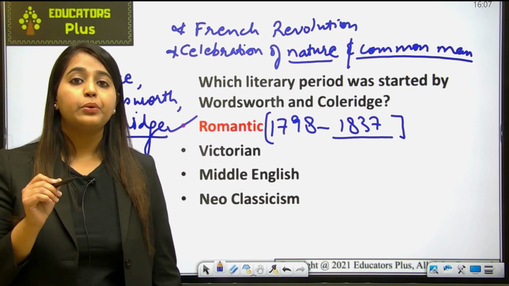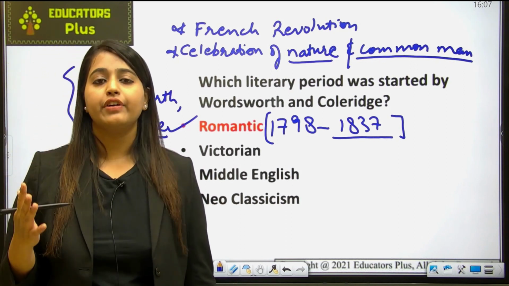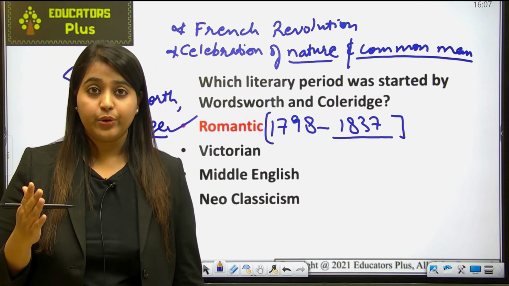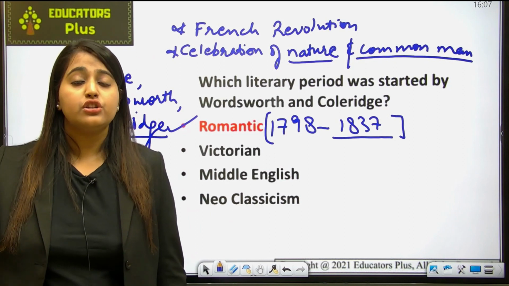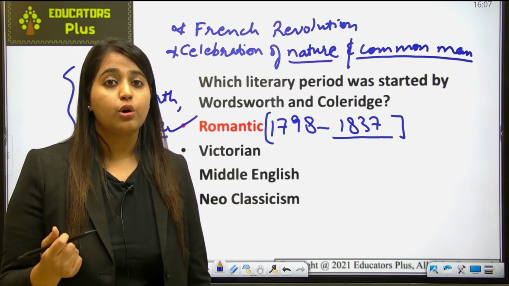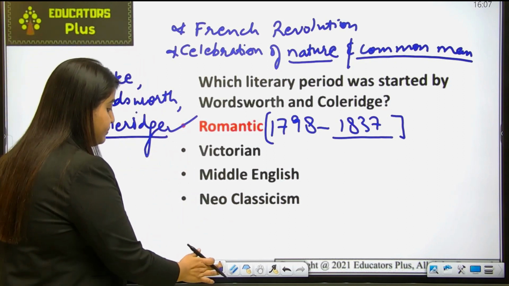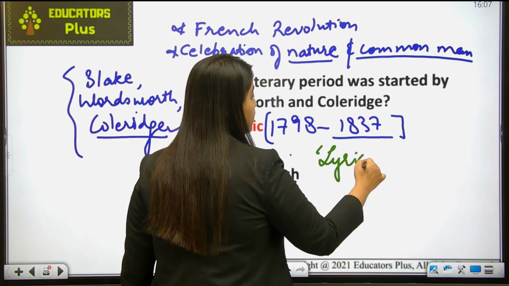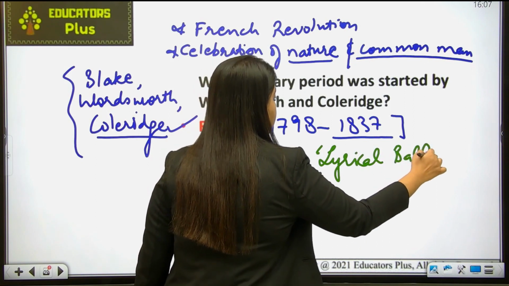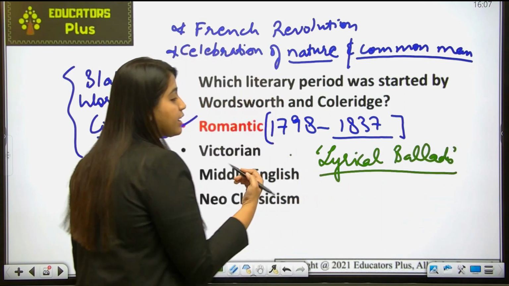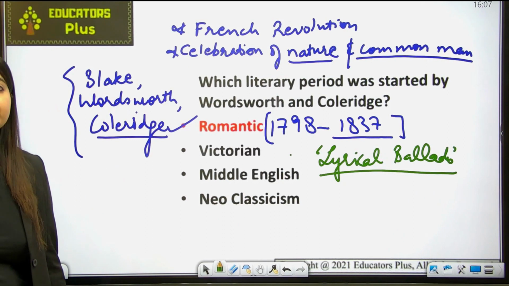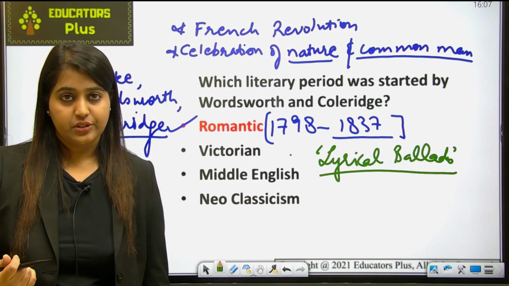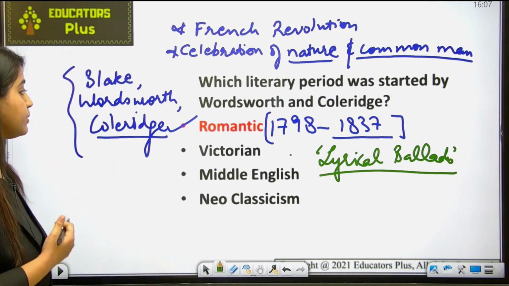Okay, so basically Wordsworth and Coleridge shared a very strong friendship for a long period of time, and they combined their work. They combined their intelligence, their knowledge into a work which is known as Lyrical Ballads. Okay, so it is a collection of poems, and it is basically the first work to start the Romantic movement in literature.